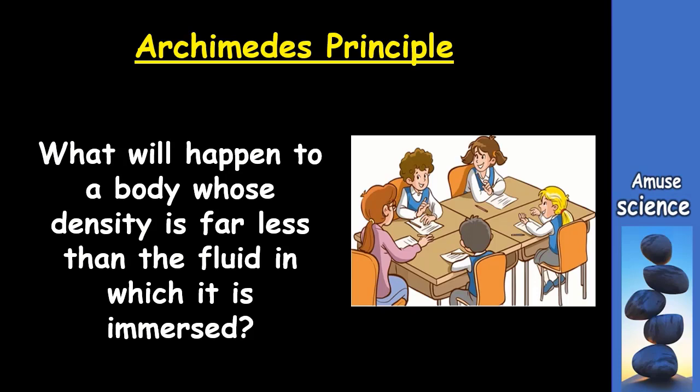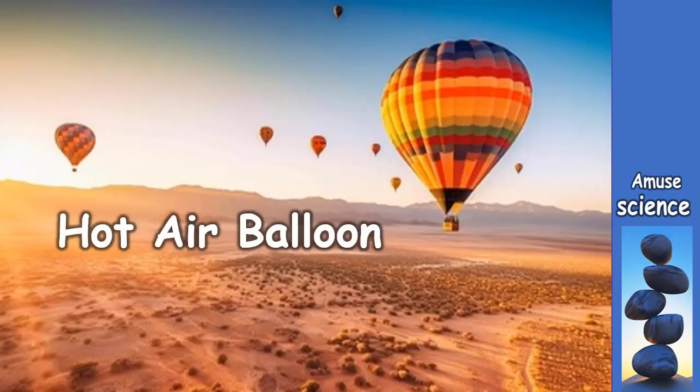And so an example we are going to use is the hot air balloons. Hot air balloons are able to float and travel across the sky for a long period of time before it comes back to the ground. What is the principle behind the operation of hot air balloons?